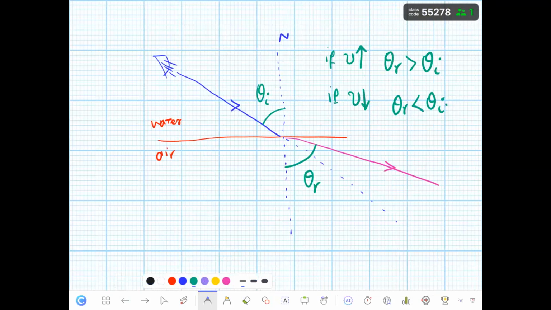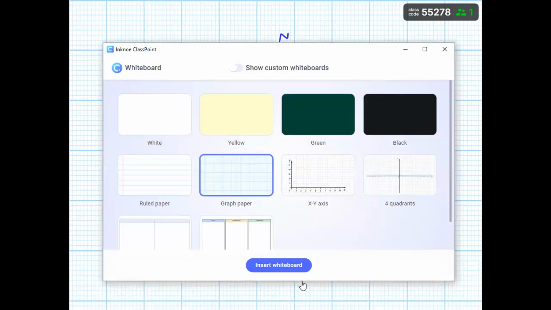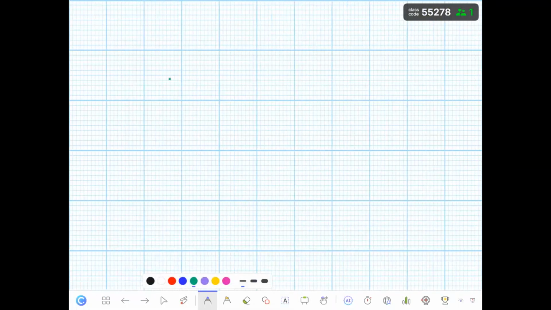Okay, so how can we differentiate the velocity of light in each medium? That's why we define the refractive index. So what is the refractive index? Okay, I'll just explain right now.